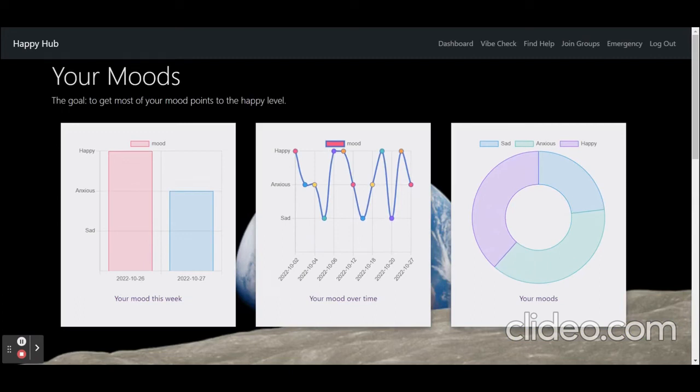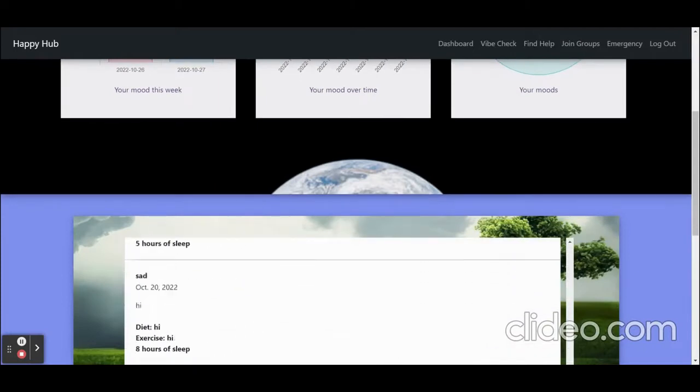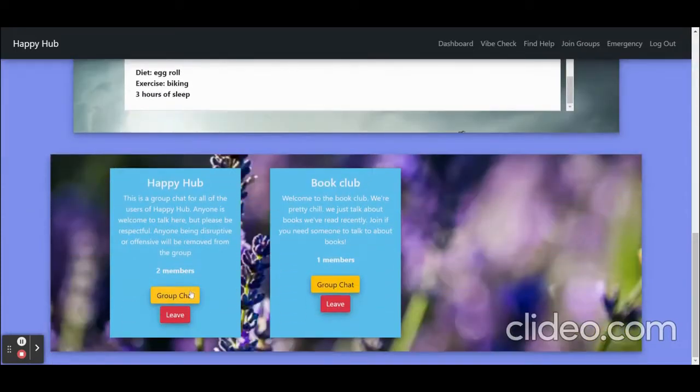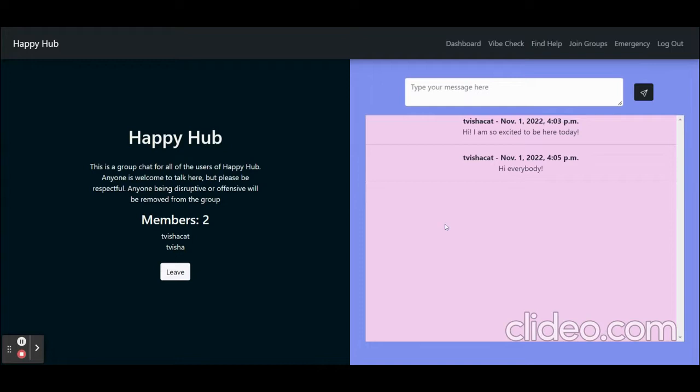The first thing we see when we log in is a dashboard. Here's where the user can see all their mood graphs, journal entries, and groups. Each group is basically a group chat where all the members can send messages. If the user ever chooses, they can click the leave button to leave the group.